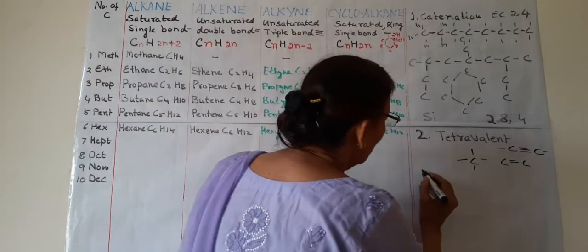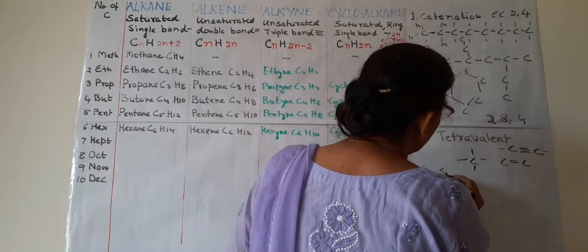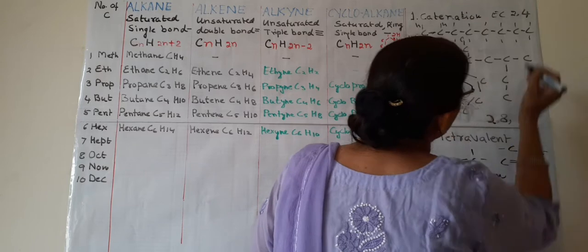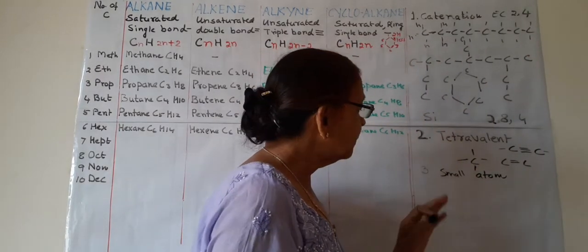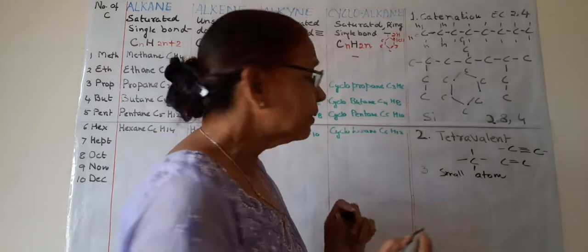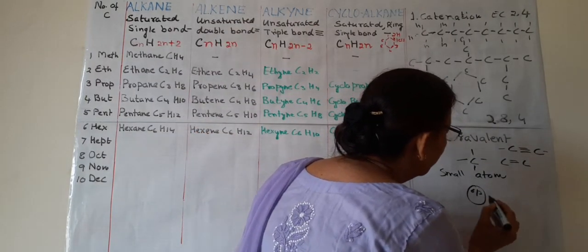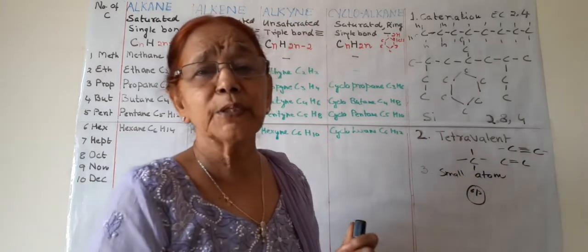And the third property for this versatility is small atom. The number is small, only 6 protons and electrons are there, so it is a small atom, and in the nucleus only 6 protons are there. So the nucleus is also small.